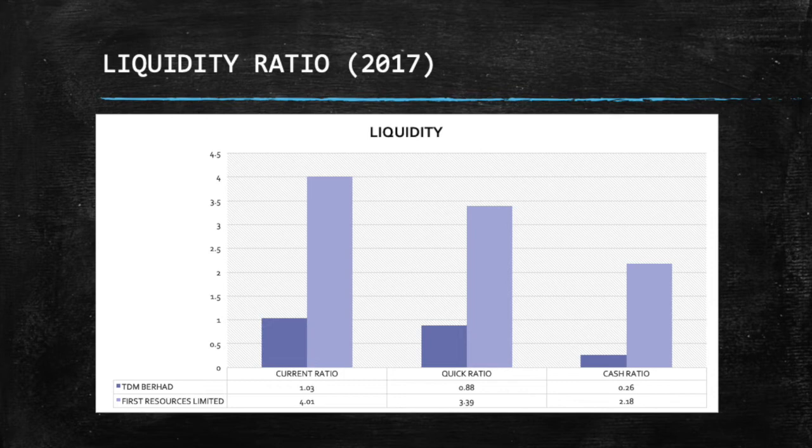Additionally, the quick ratio also indicates the company has 339% ability to pay off with quick assets without having to sell off any long-term or capital assets. Next, the cash ratio indicates 218%, highly liquid and easy to fund its debt.